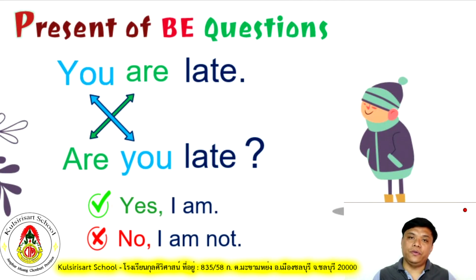For the pronoun you, singular or plural, you will always use the verb to be are. So in making a question, you will always start with the present be verb are. Are you? And the same, you will answer it with yes and no. Yes, I am. No, I'm not, if singular. Yes, we are. No, we aren't, if plural.